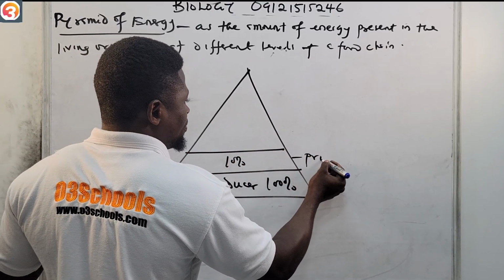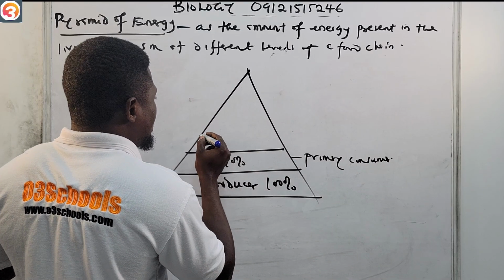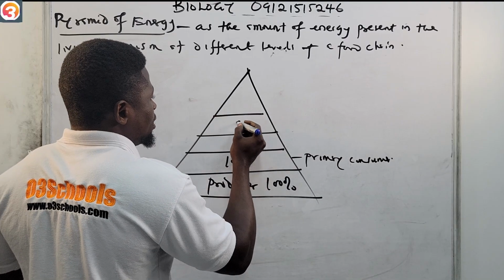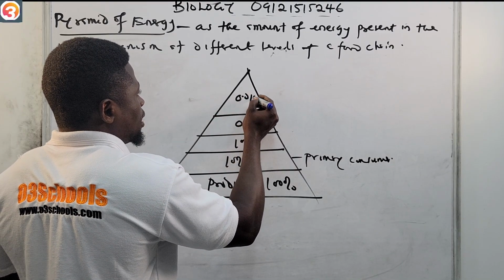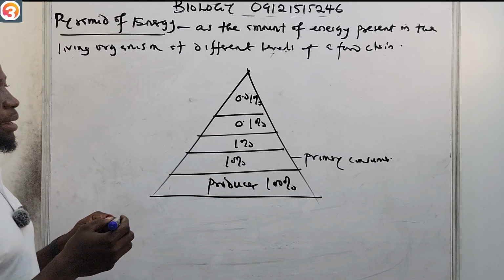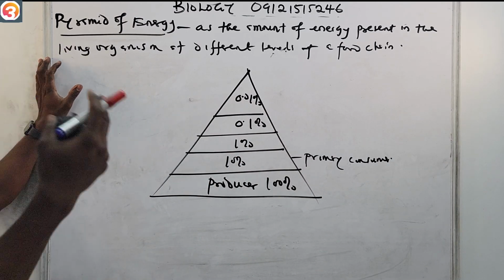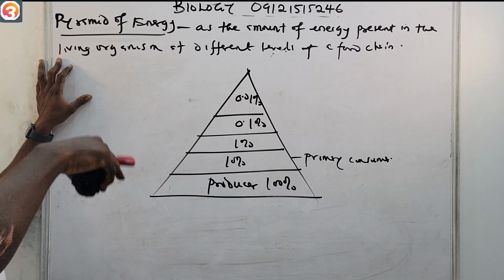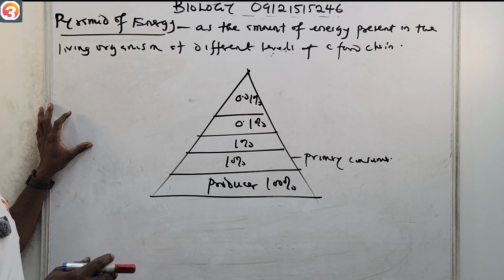This one is our primary consumer. Then we have here 1%, here 0.1%, then here 0.01%. So this is what the pyramid of energy is showing us: the energy present in the living organisms at different levels of a food chain. It's as simple as ABC.